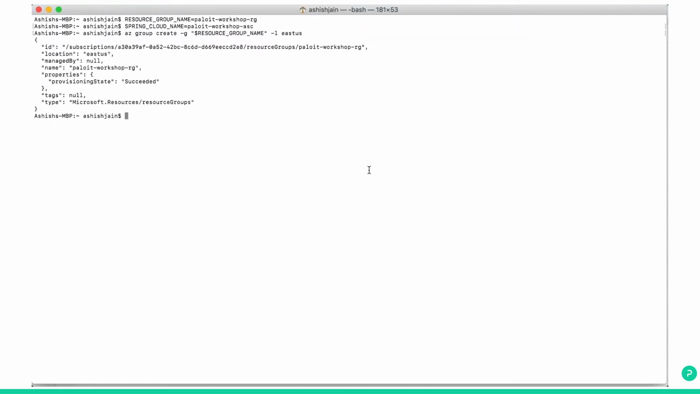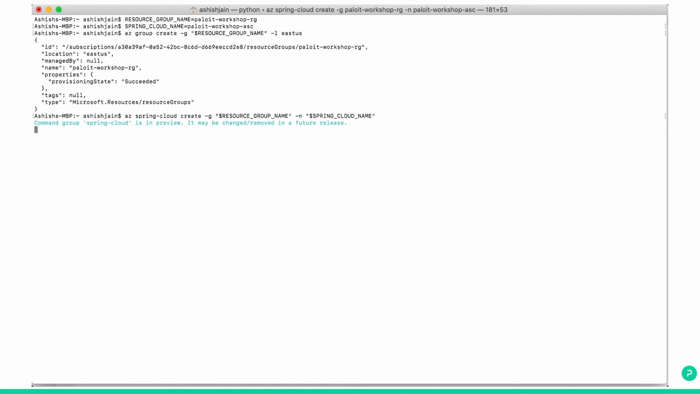I just copy and paste it in command prompt. So the command is az spring-cloud create. We have to give the resource group name. Under this resource group name, we will be creating a Spring Cloud name. So $Spring Cloud, this we just configured as Palo IT-workshop-ASC. ASC I use as Azure Spring Cloud. So there is some duplicate dollar sign. I'll just correct it. Yeah, and just enter.